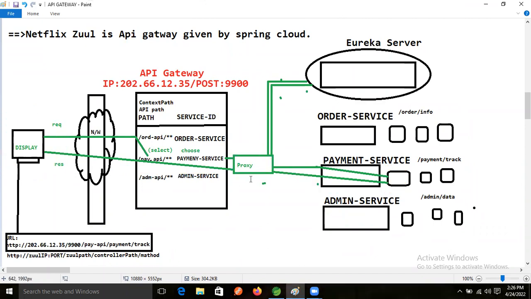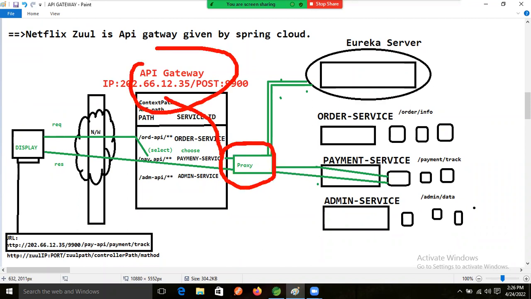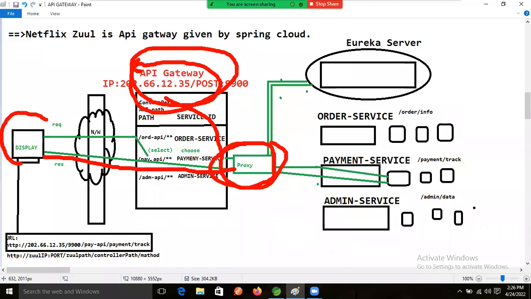So what will happen now? This proxy is integrated in the API gateway only. If I say proxy, it means API gateway by default, understand, guys. So this proxy is returning the same response to the client machine only.